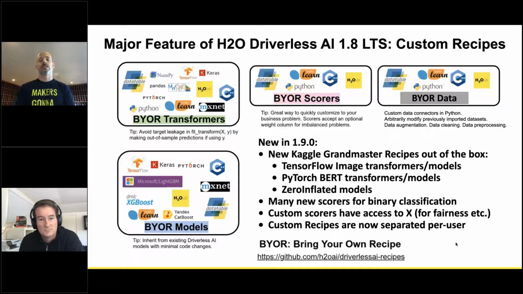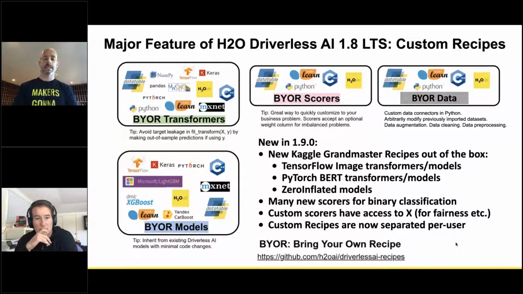One of the major features of Driverless AI was the custom recipes, so far in 1.8, the long-term support version. And 1.9 will add to that with new recipes that our Kaggle Grandmasters have authored, and we have ported over into the out-of-the-box experience for you. So there's more transformers, more models, more scorers, and also new data recipes that you can attach to the experiments